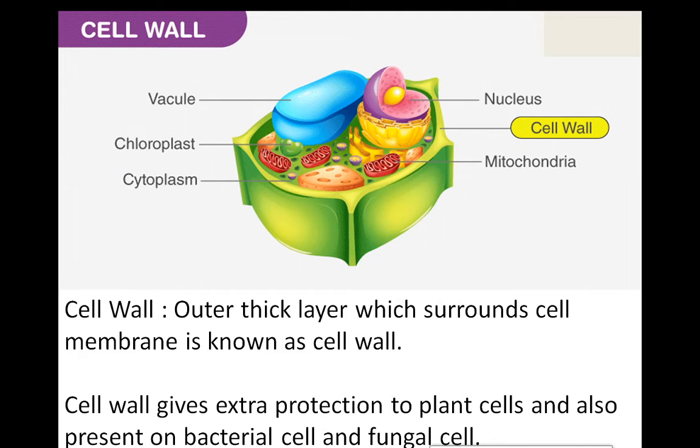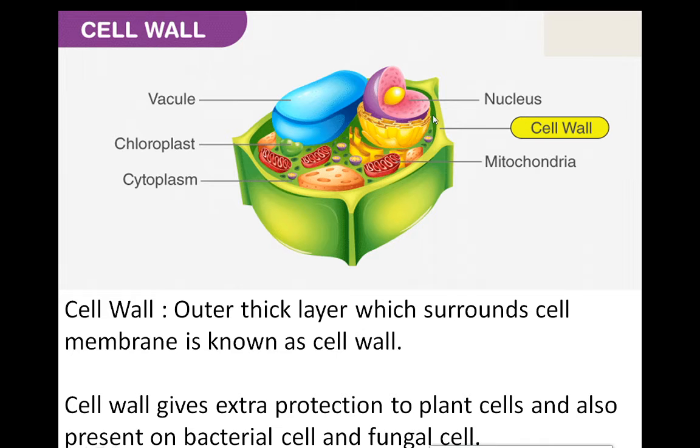The cell wall is the outer thick layer which surrounds the cell membrane. Just look at this cell. These are all cell organelles which are present inside the cell. The greenish part here, we call it the cytoplasm. Then these are different cell organelles.